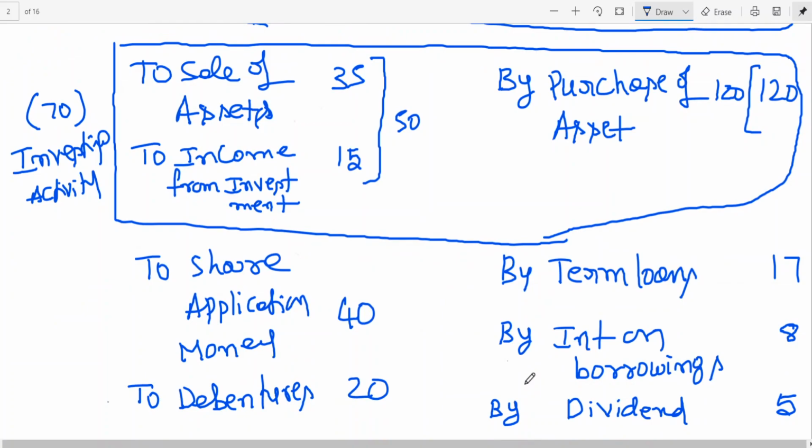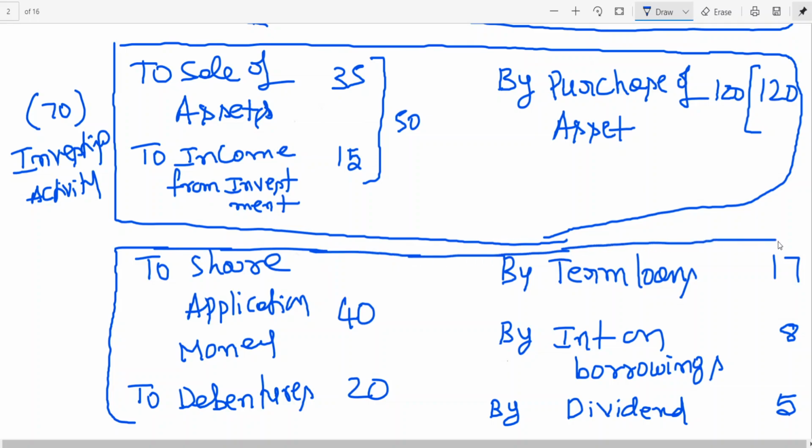Then I think the last one, I told you, financing activity, is nothing but raising capital or issuing shares or debentures and payment of interest on borrowings or redemption or repayment of loan taken, dividend. They are called as financing activities.